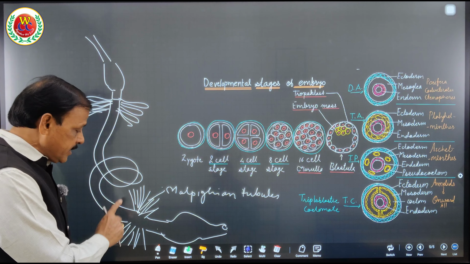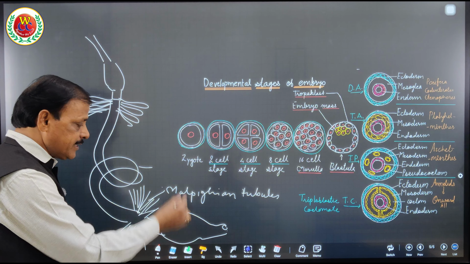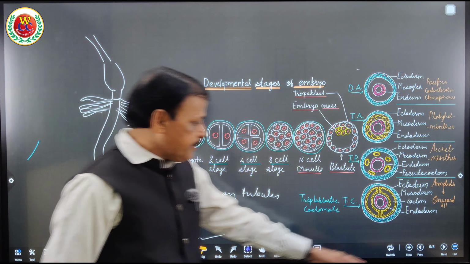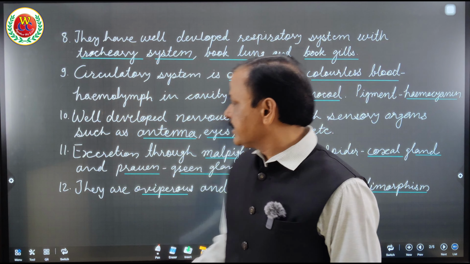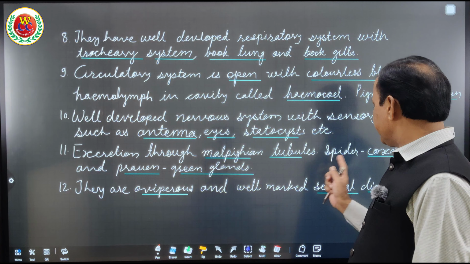What is a Malpighian tubule? They are present between the midgut and hindgut. They are the organ of excretion. So, as a point of that characteristic, they have excretion through Malpighian tubules.